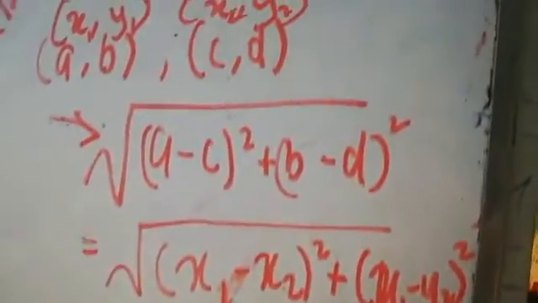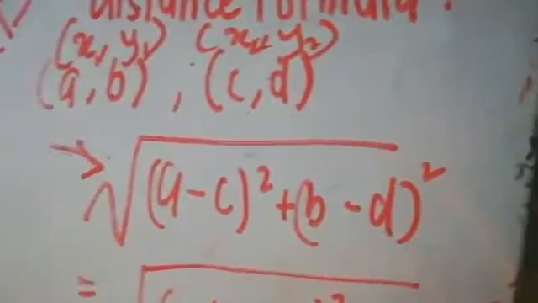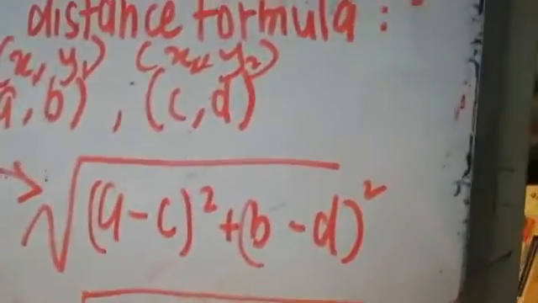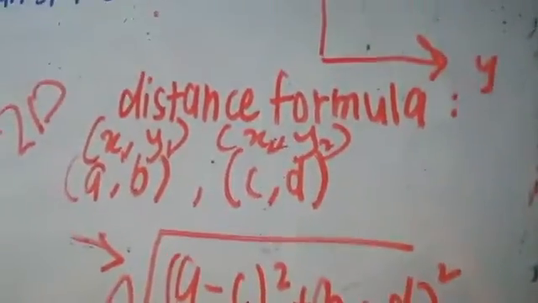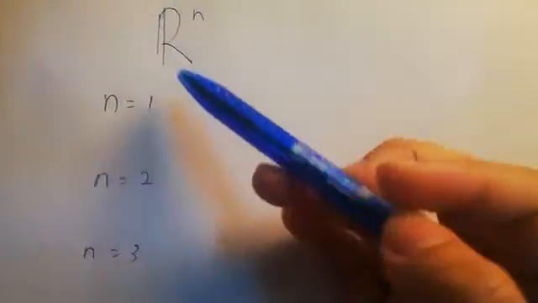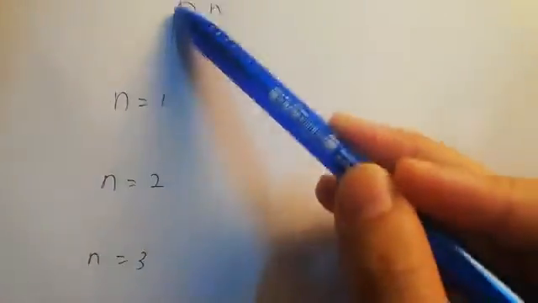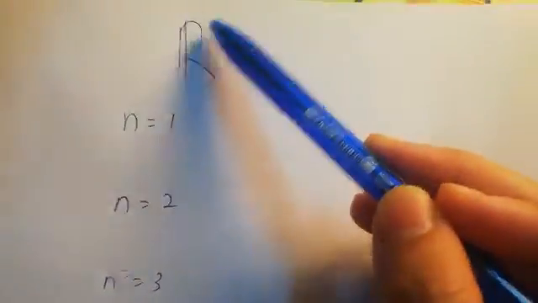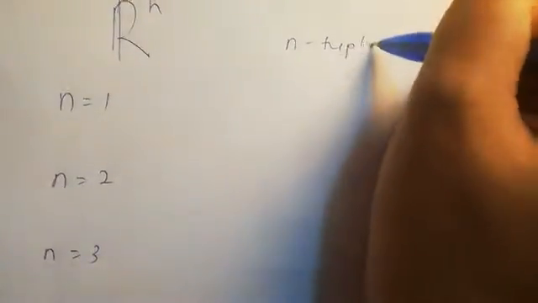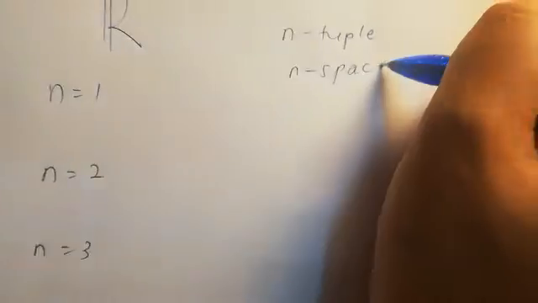So yes, we have to change the formula. We have to add. Okay, the Euclidean space we can denote as R to the power of n. Okay, we now have n-tuple and n-space.